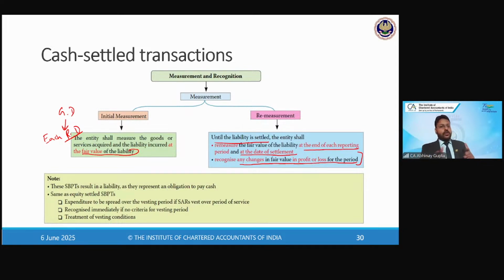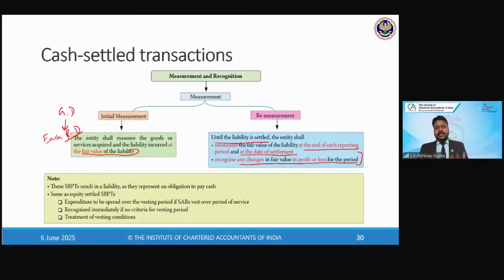But in case of equity settled, right, we are not going to make any restatements, because in equity settled we only discharge the equity shares and the number of shares will continue to remain the same over the life, right? So if it is agreed that we will offer 100 shares to each employee, then it will be 100 shares only, which the company eventually will be crediting to the demat account of the employees who are staying with the firm, right?